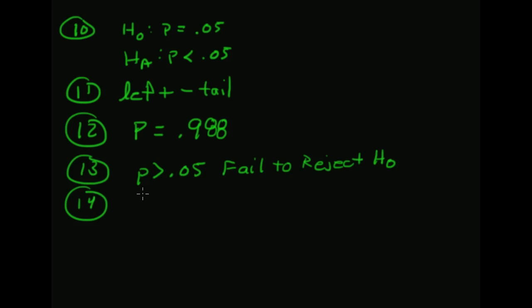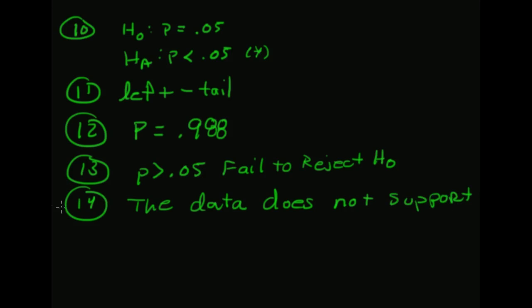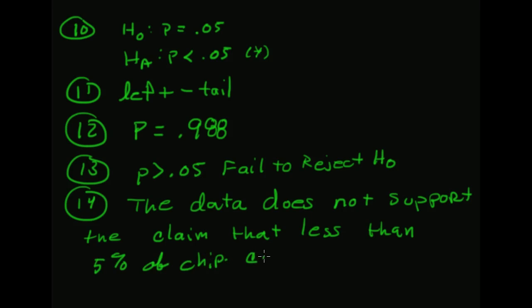Number 14, since this is the claim, then the data does not support the claim that less than 5% of Chipotle customers leave dissatisfied.